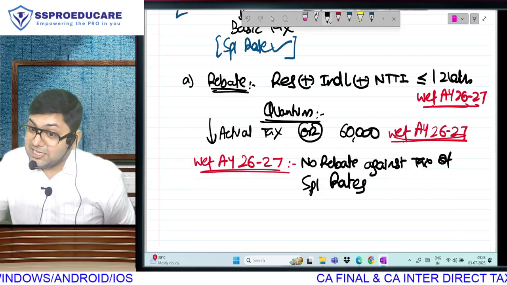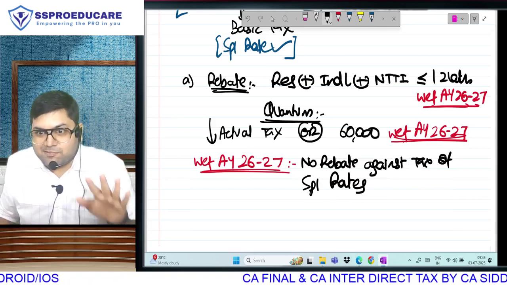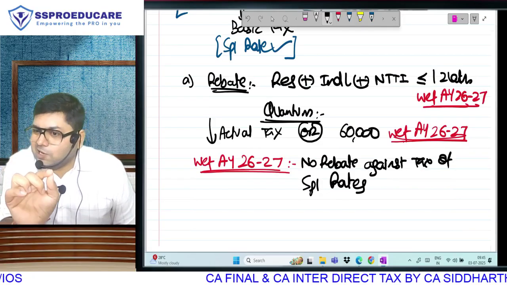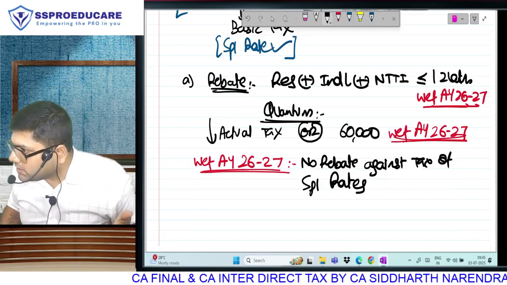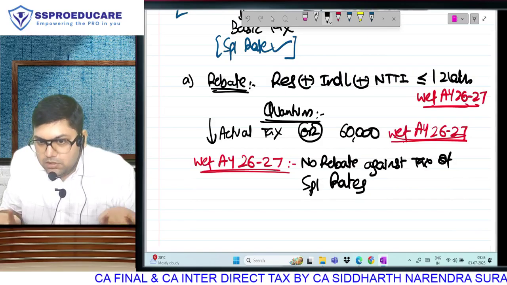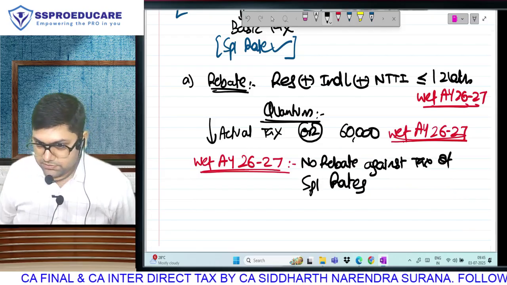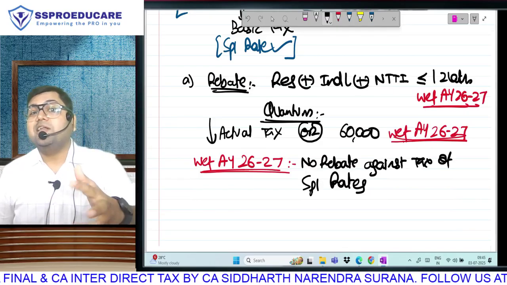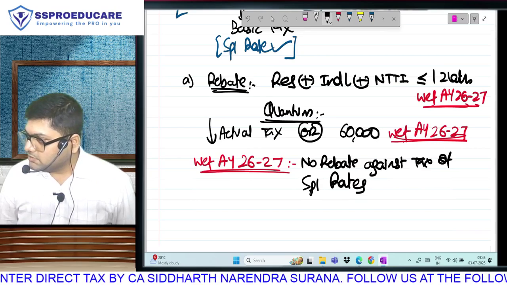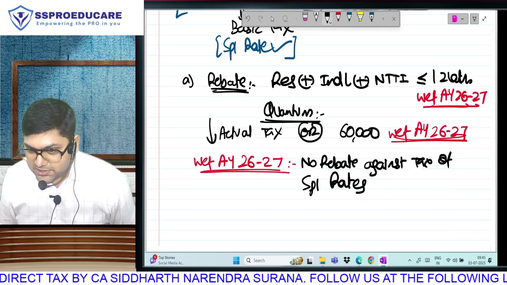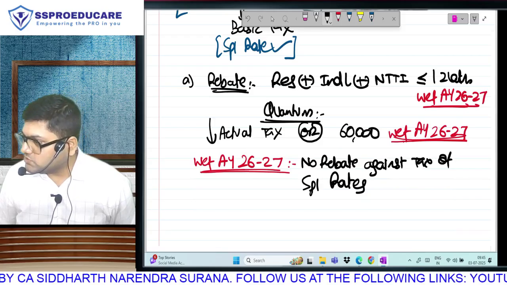When people filed their returns last year in July, those who had short term capital gain, they claimed rebate against 111A. Because law में specifically क्या बोला? 112A के सामने not allowed, but against 111A can I take rebate? If you are saying not allowed against 112A, that means other places they can take. People claimed. Suddenly, in the month of July, I distinctly remember the date, 5th of July को, the ITR utility was amended and 111A tax के against, they disabled the rebate calculation. In fact, those who had claimed rebate by filing their returns earlier, April से 5th July, there were people who had filed. They got demand notice, that much rebate is not allowed.